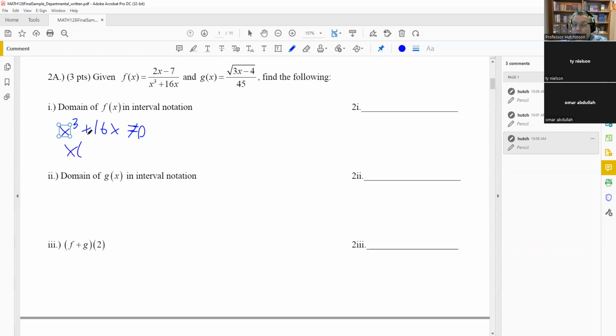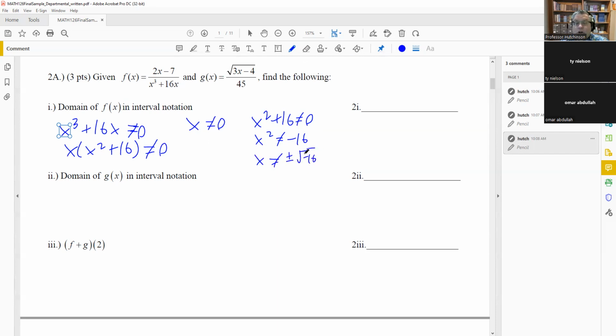We're going to factor out an x from this, and we get x times x squared plus 16 not equal to 0. Then we just have both of them. One number that cannot be allowed is x equals 0, because if we put 0 in for x, we have division by 0. I know that x squared plus 16 is not equal to 0. If you take that to the other side, we get x squared is not equal to -16, and x is not equal to plus or minus the square root of -16.